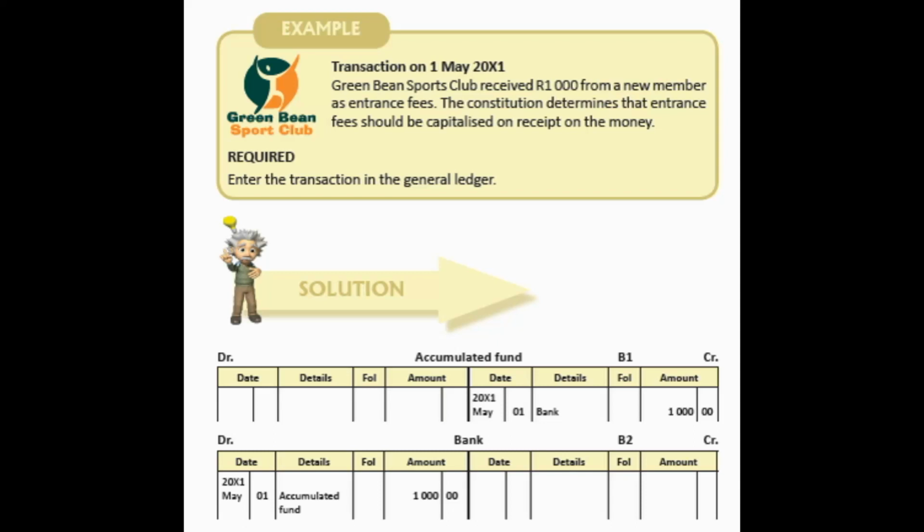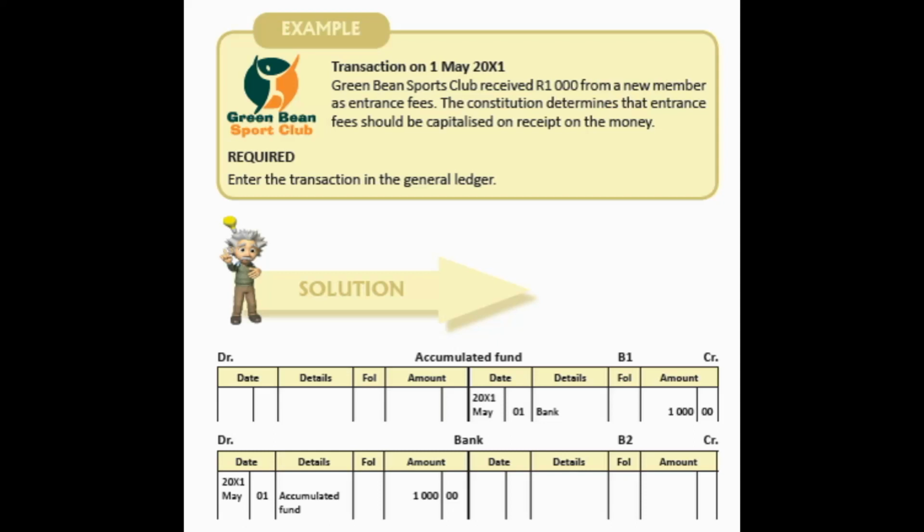So in that case, you can see it as the same transaction as the capital contribution by the owner. You are going to debit bank, which is an asset, and you're going to credit accumulated fund, which is a membership equity account.